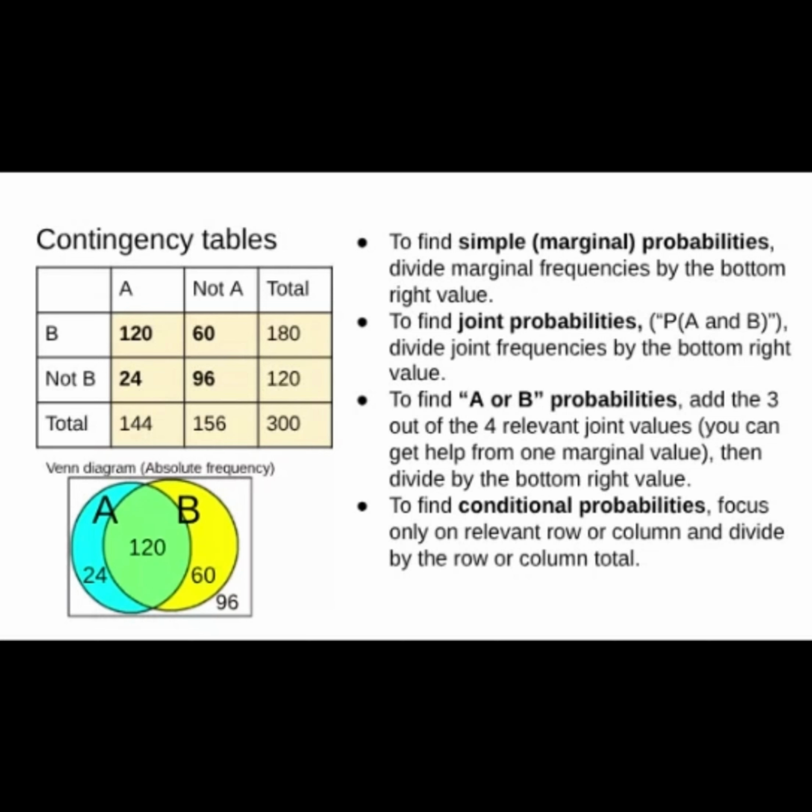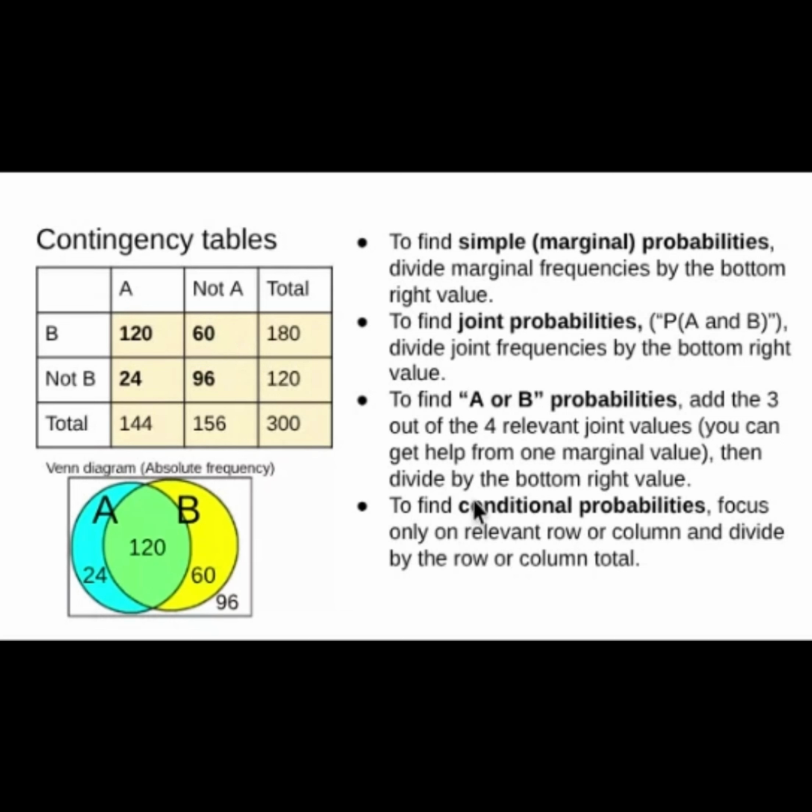If you want the probability of not A or not B, then it's these 3 numbers. So it's either 156 plus 24 or 120 plus 60, and then divide by 300.